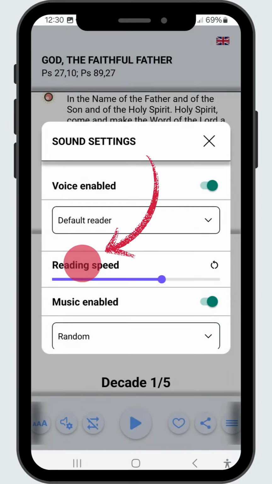The reading speed is set by default. If you change it, you can always return to the initial settings with one click of the circular arrow.